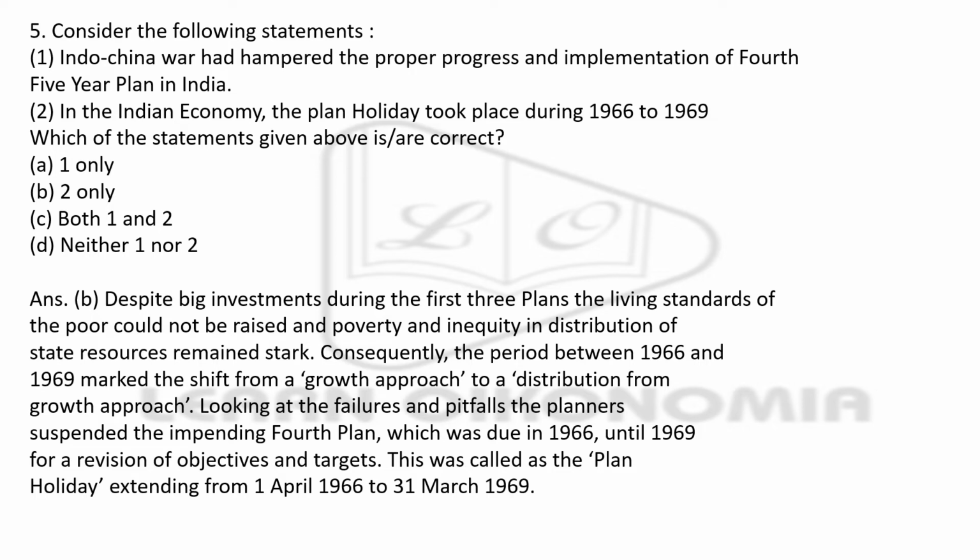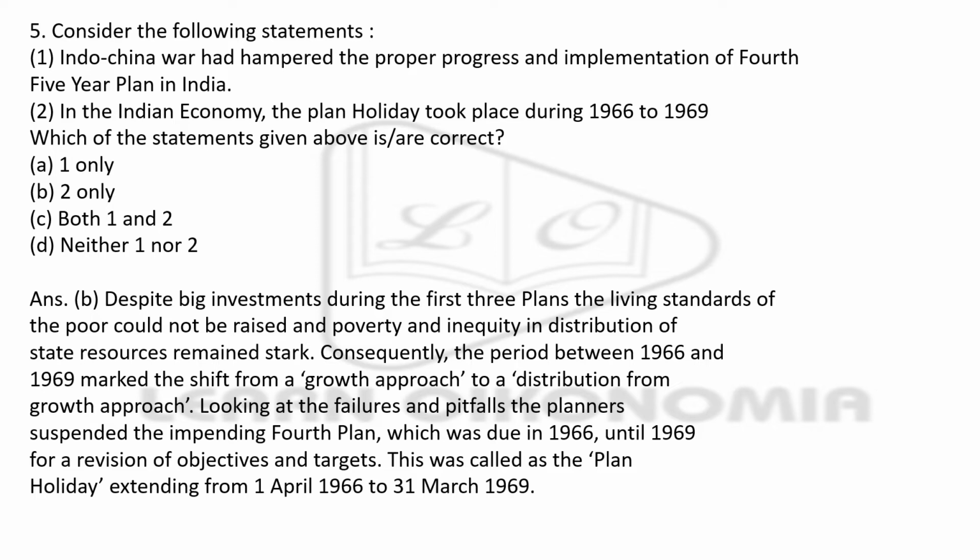So what happened was that in the period between 66 and 69, there was a shift from the growth approach to the distribution approach. Till then, we were focusing on the growth of agriculture, the growth of industries, the growth of other sectors, etc. But then we understood that rather than giving importance to growth alone, it is very important to give importance to growth together with its distribution aspect. I mean, giving importance to growth without looking at the distribution aspect was considered a failure.